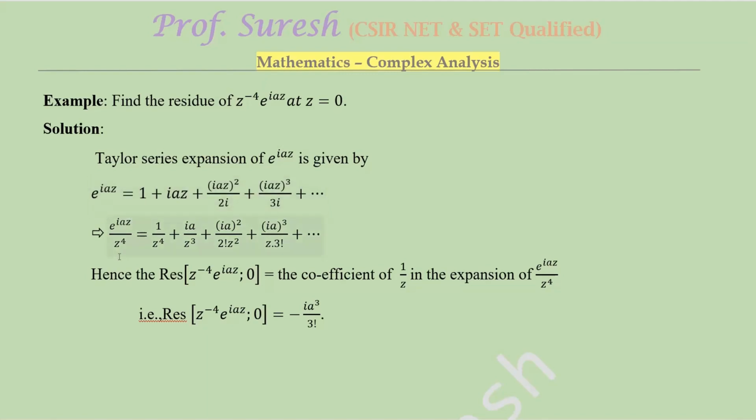Now divide both the sides by z power 4. Put the denominator z power 4. So the first term is 1 by z power 4, the second term z can be cancelled, so z cube, and then third term z square, and then the fourth term z cube can be cancelled. So the residue equal to the coefficient of 1 by z, that is nothing but ia the whole cube divided by 3 factorial, but i cube is minus i, so this is equal to minus i a cube divided by 3 factorial.